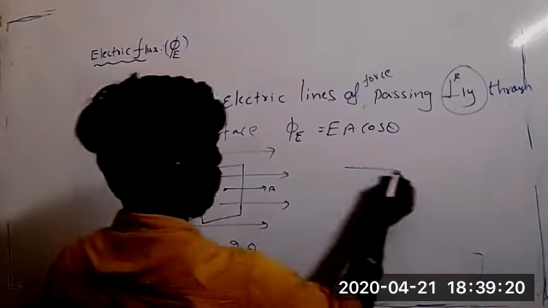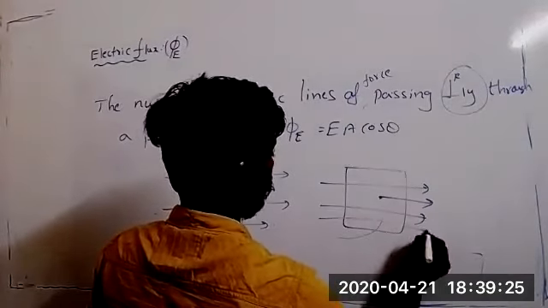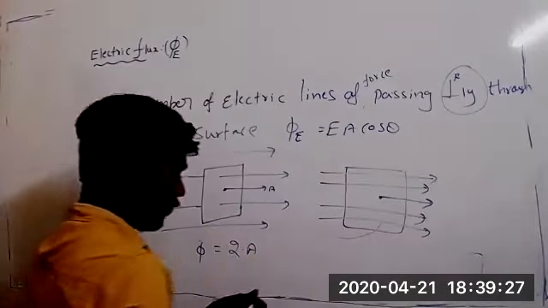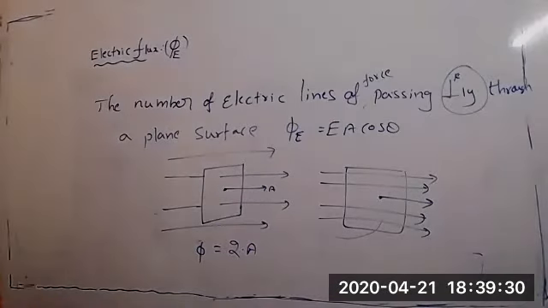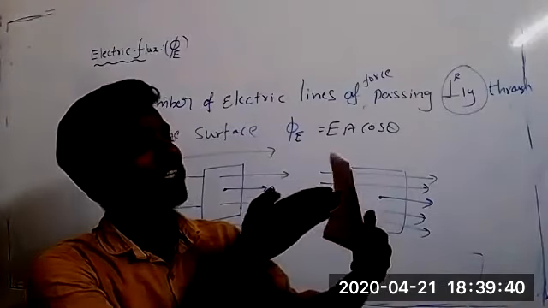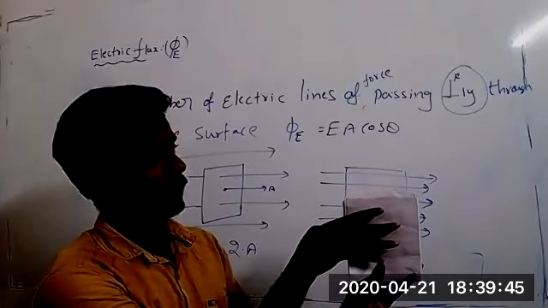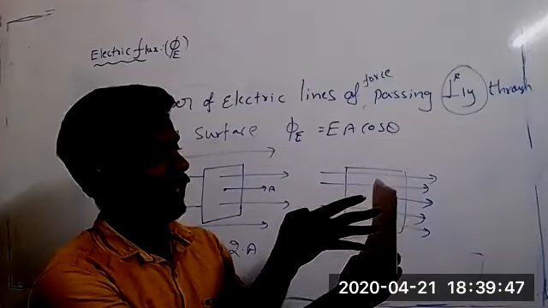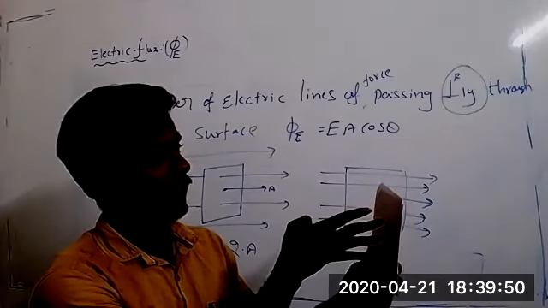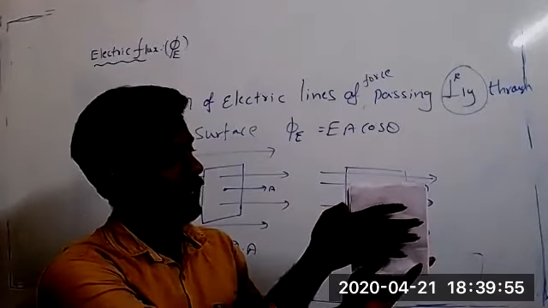Now see, now say how many lines of area vector will be like this? Now say, what is the flux? 4 into A. Are you sure? See, lines of force are passing like this, not like this now. That is the reason you are seeing very clearly the lines of force. If it is passing through the area, that means you can see half of it. Inside you can't see, right? So these lines of force are passing like this.